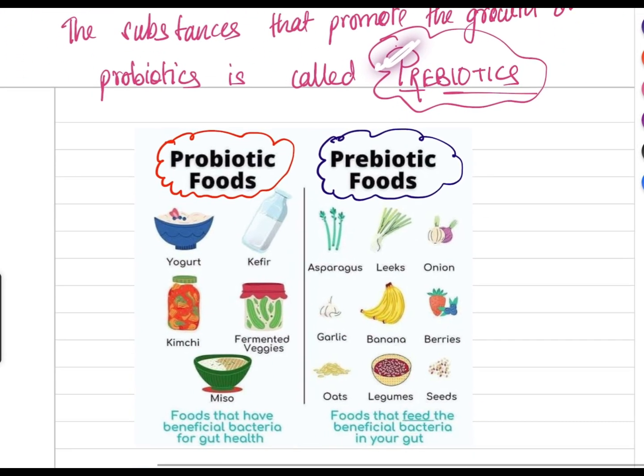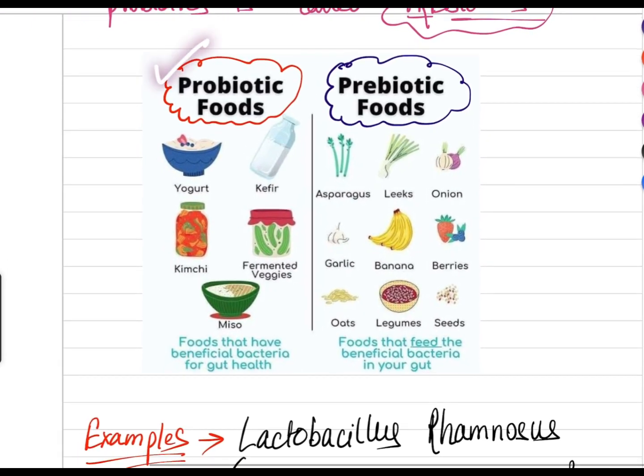So here are some examples of probiotic foods and prebiotic foods. These prebiotic foods promote the growth of probiotics. They act as a catalyst.